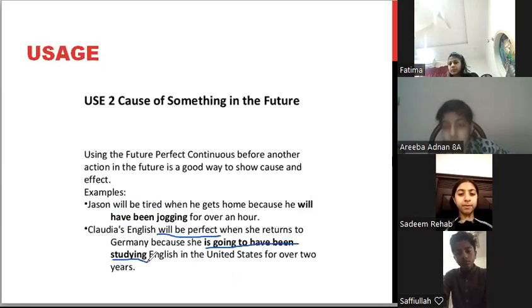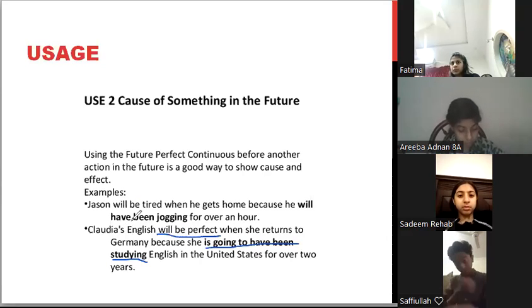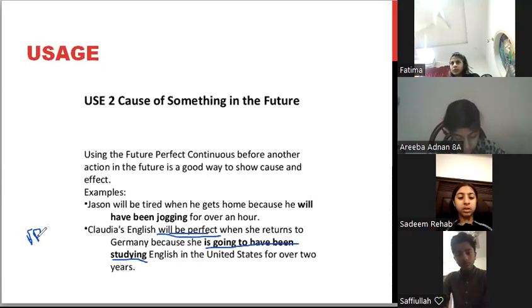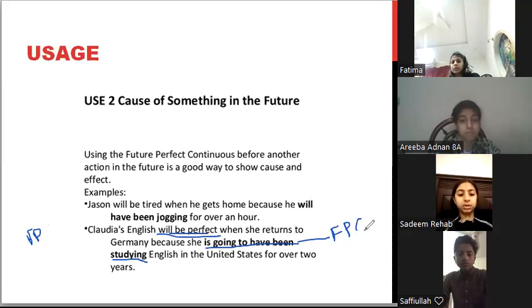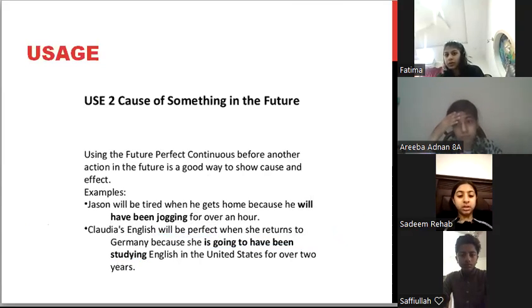Okay? 2 साल से in America में she is going to have been studying English. That's why once she returns to Germany, she will be perfect in her English. ठीक है? Will be perfect जो है ये आपका future perfect tense है and is going to have been studying future perfect continuous है. ठीक हो गया?